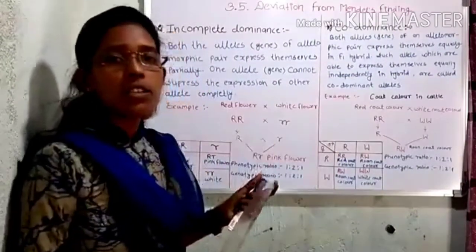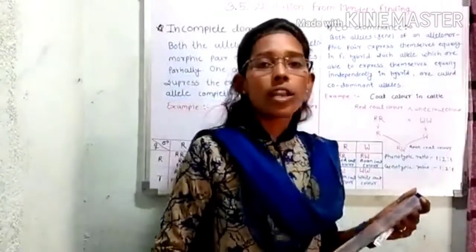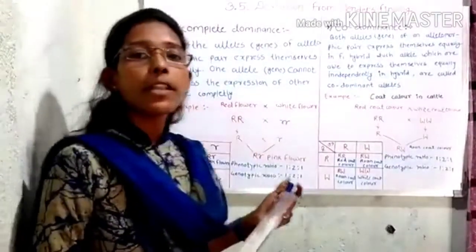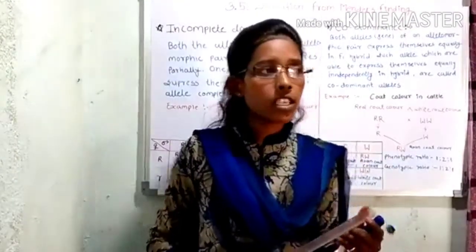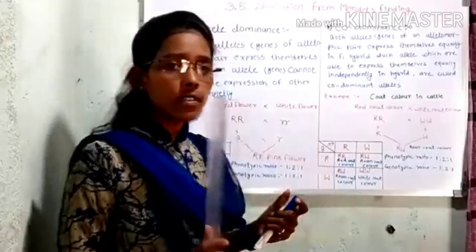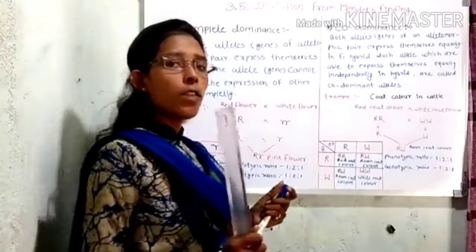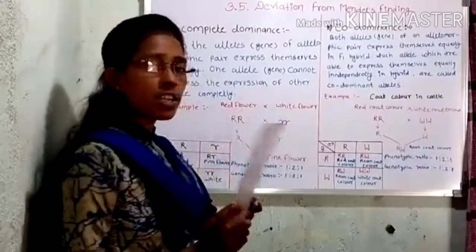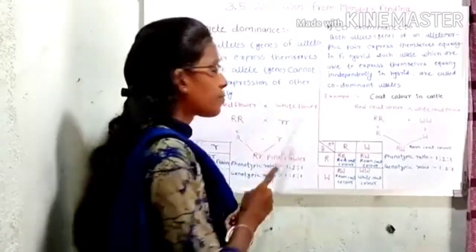So we study the example of incomplete dominance. First, Carl Correns studied the example of incomplete dominance in the Mirabilis jalapa plant. This Mirabilis jalapa plant is also called the four o'clock plant. This plant has two types of flower. One is the red flower and another is the white flower.